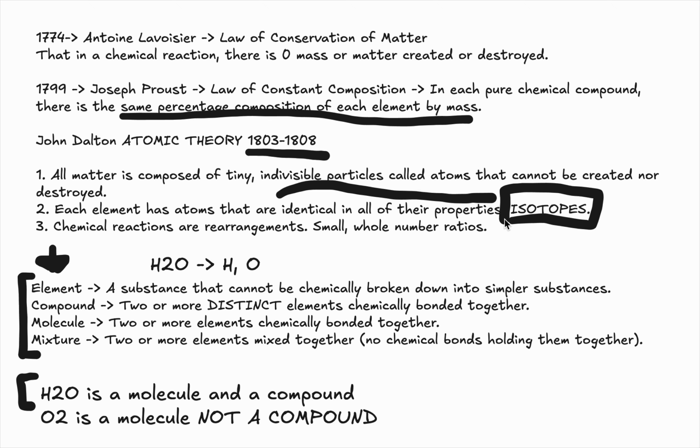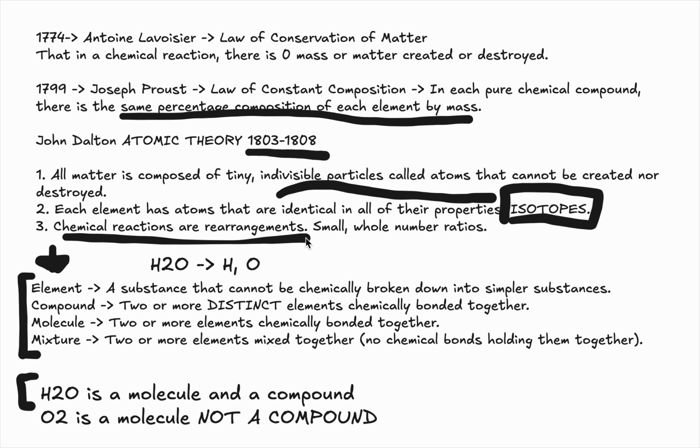The third point, however, says that chemical reactions are rearrangements. And this is arguably one of the most important things that you'll need in this entire class because everything else is built on this. Instead of believing that you're destroying something and creating something new in a chemical reaction, you can simply think of it as a rearrangement. You might have a bunch of atoms organized in one way before the reaction happens, and after the reaction happens, they are rearranged such that they create a new organized arrangement.